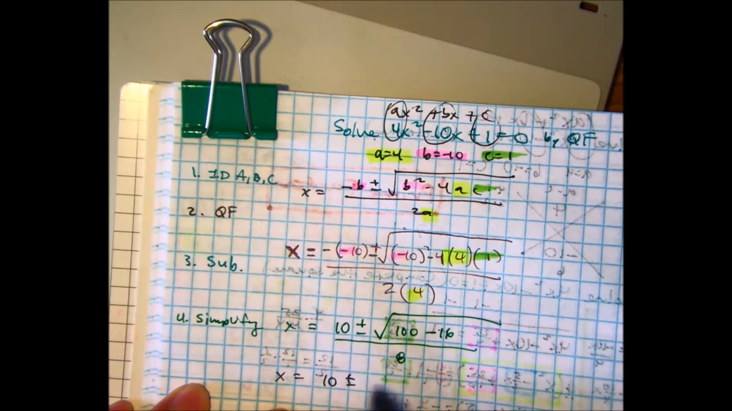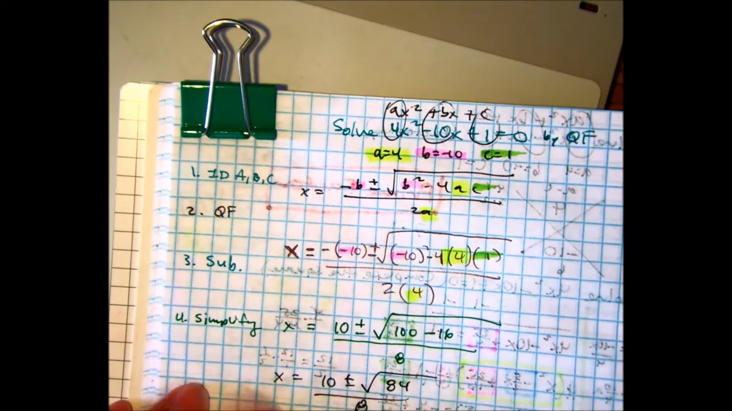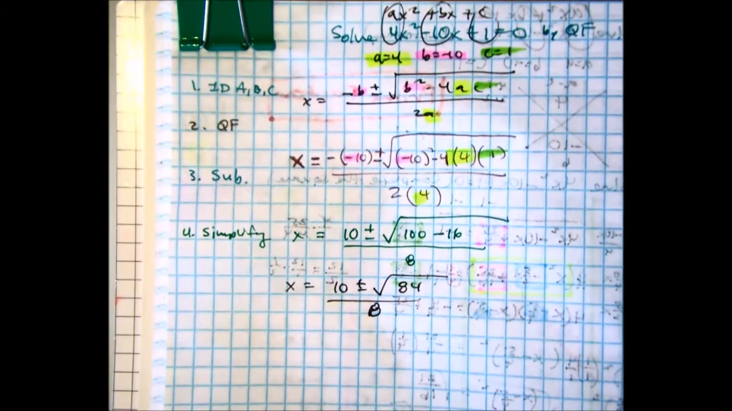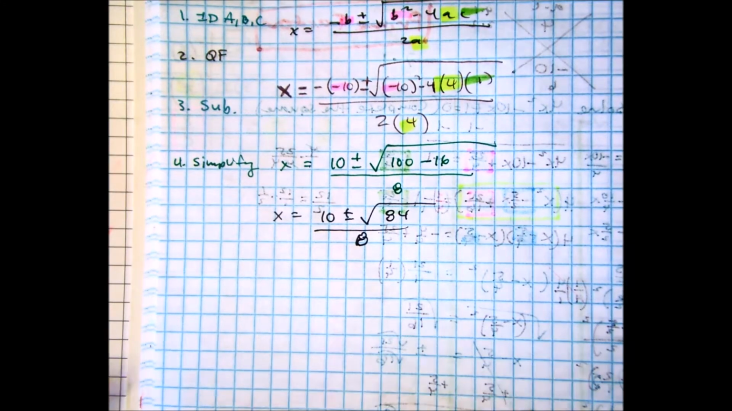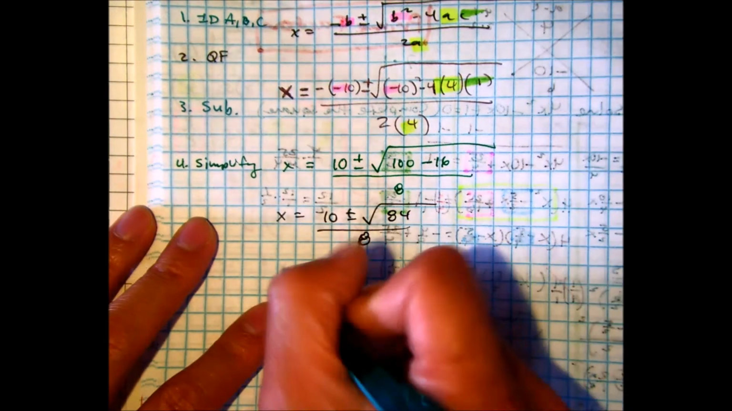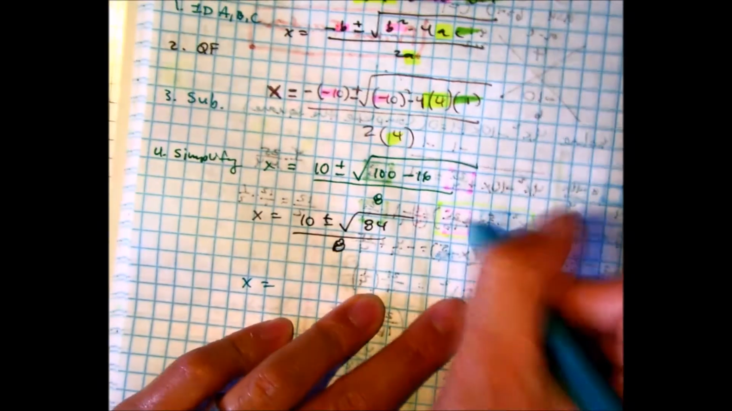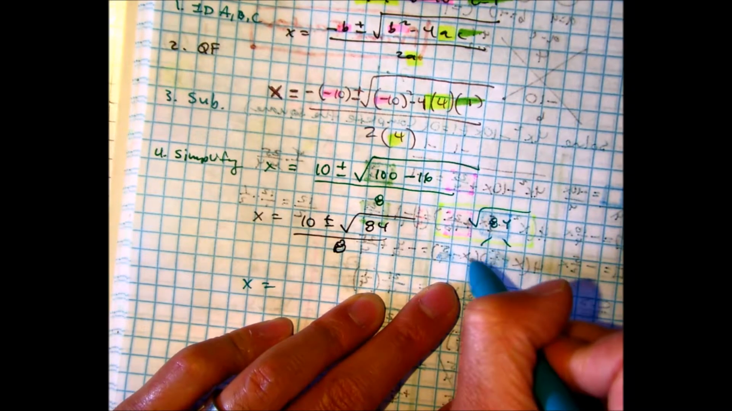10 plus or minus the square root of 100 minus 16 is 84 over 8. Not 18, 8. I know some of you are trying to run to the calculator. I know you'll want to try to say square root 84, but we want exact answers. Square root of 84 is, I don't know.